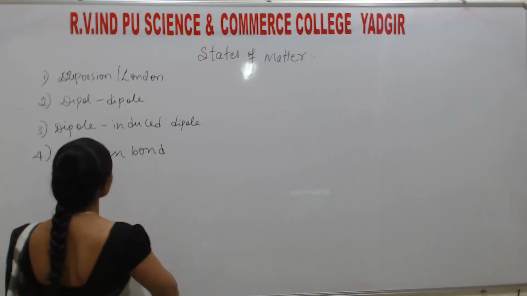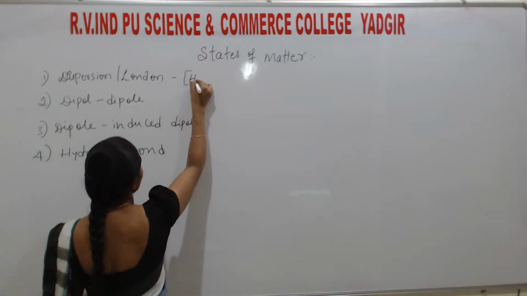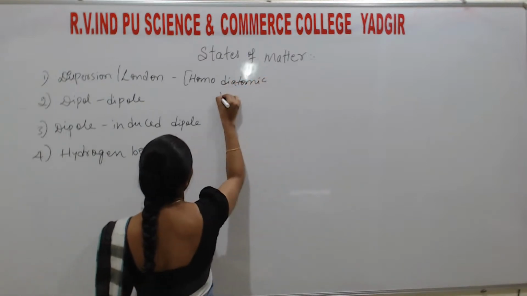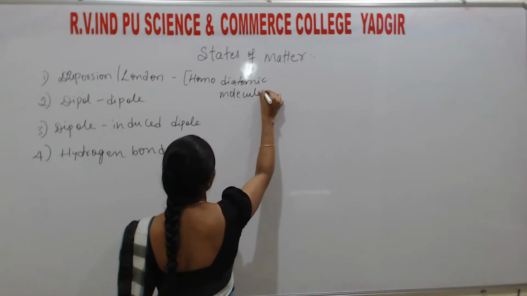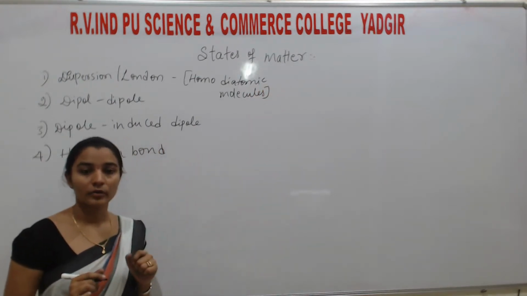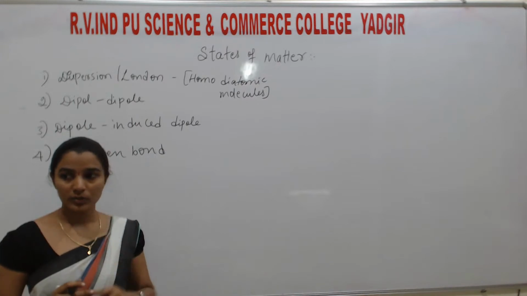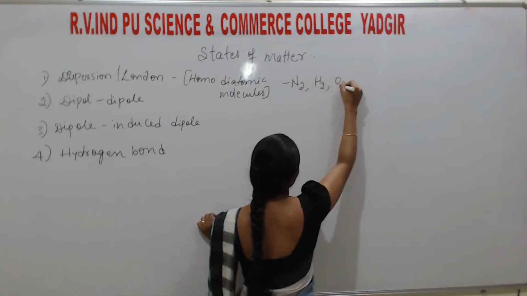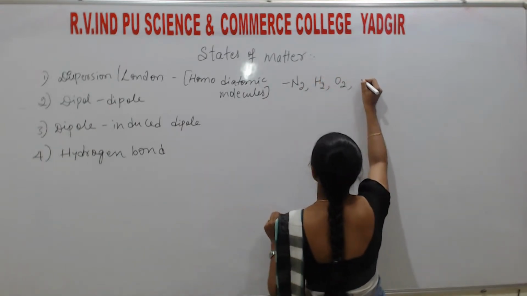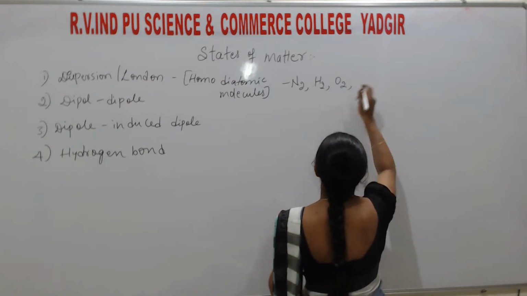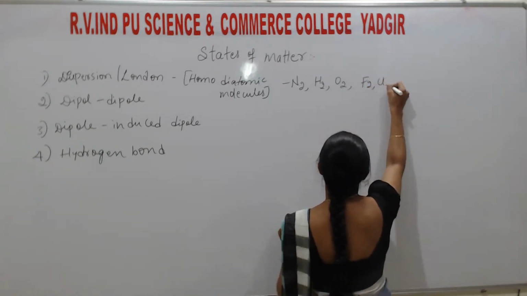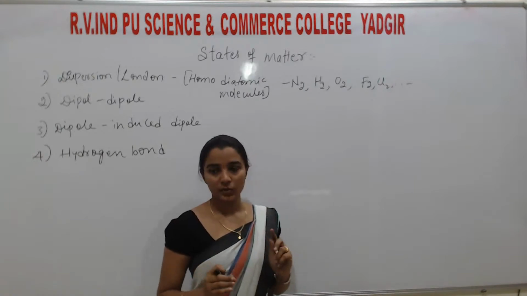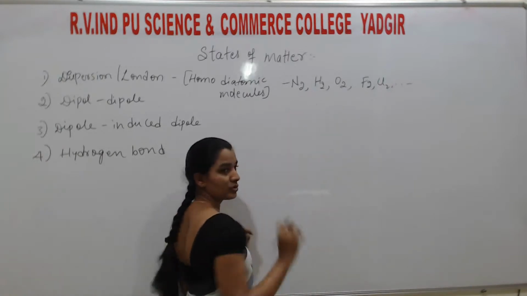Here, the dispersion or London force exists in homo diatomic molecules. Homo means same. Diatomic means two atoms. For example, N2 is there, H2 is there, O2 is there. Next, halogens, F2, Cl2, etc. Diatomic molecules they should be, and homo means same atoms. Okay. So students, I will consider hydrogen here.